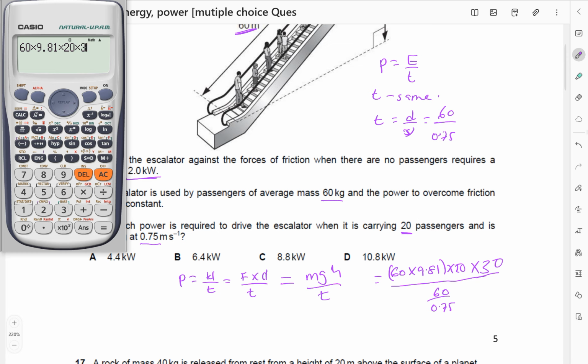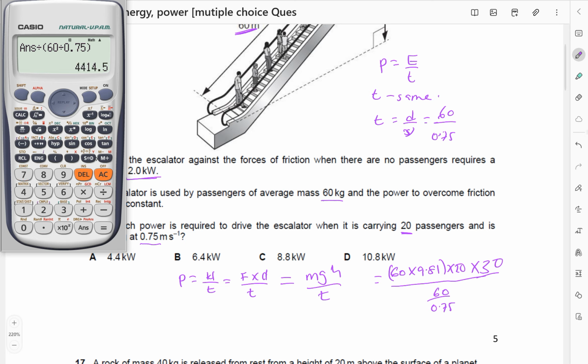Because we are overcoming the weight of the people, I'm considering vertical height rather than the distance of 60. So times 30. Then I divide this by 60 divided by 0.75, which is the time.